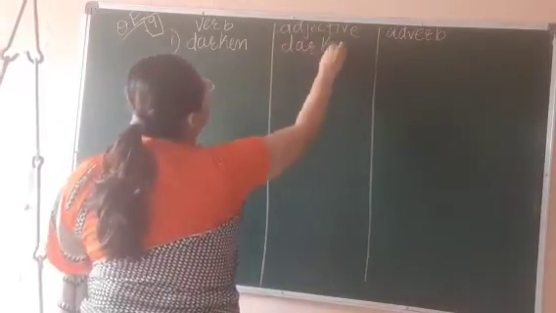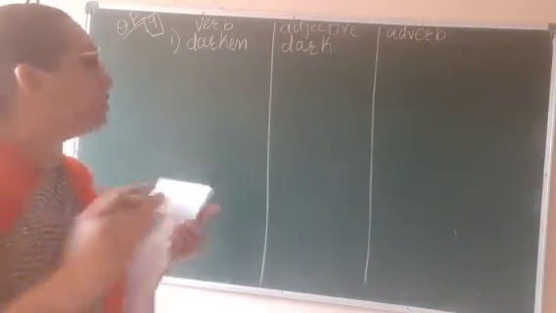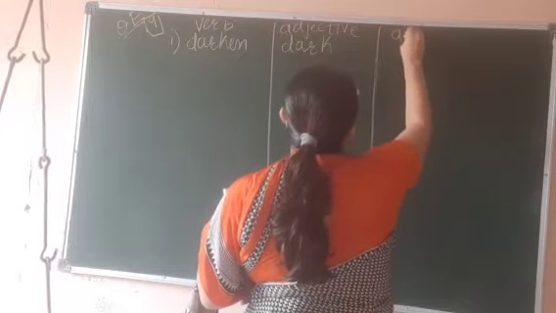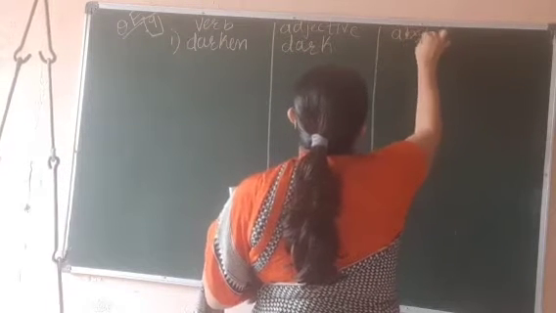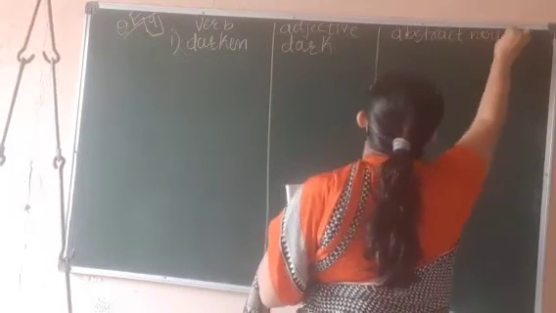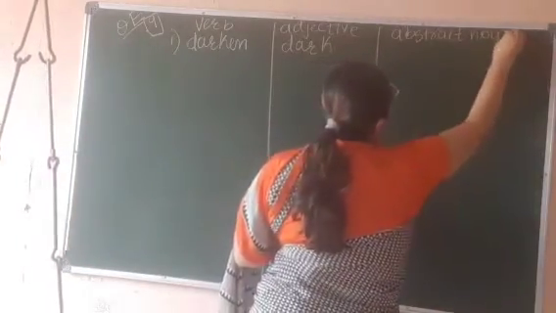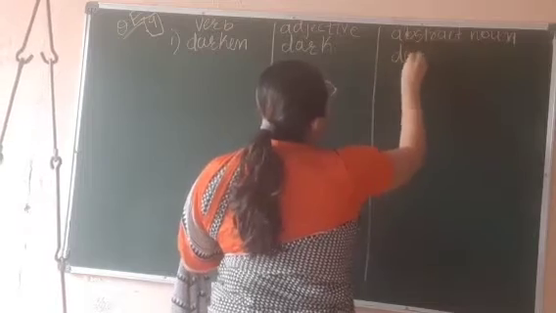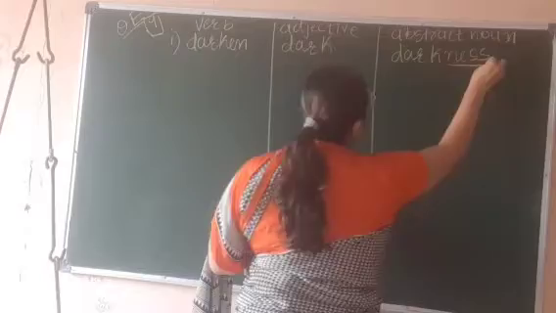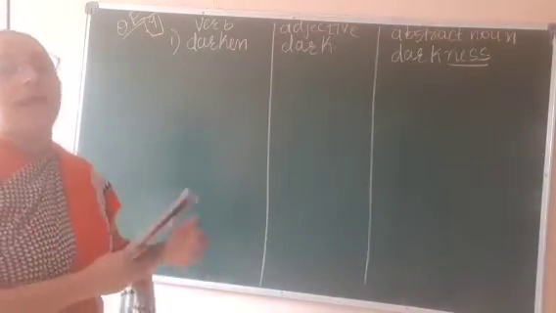Dark is adjective, it is a describing word, right? Now if we want to change into abstract noun, how can we change? We have to add suffix at the end. For example, it's dark. What will we write? Darkness. So what have we added at the end? Ness. Right? So in this way we can form abstract noun.